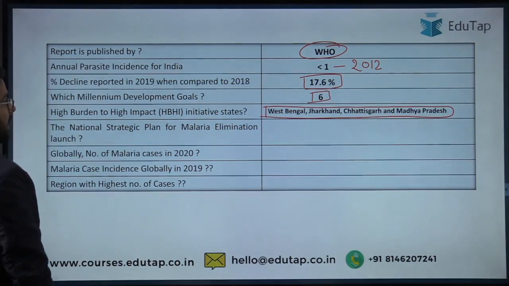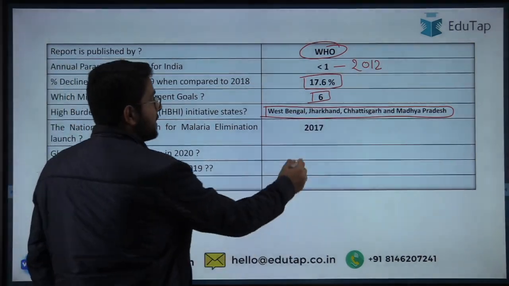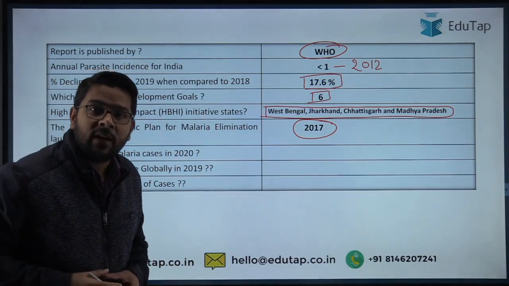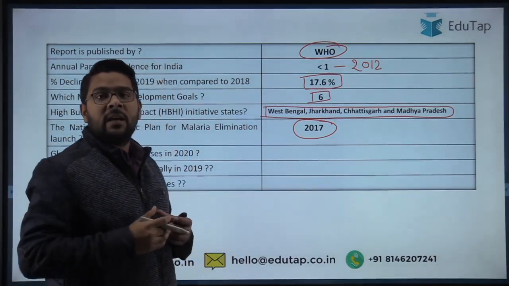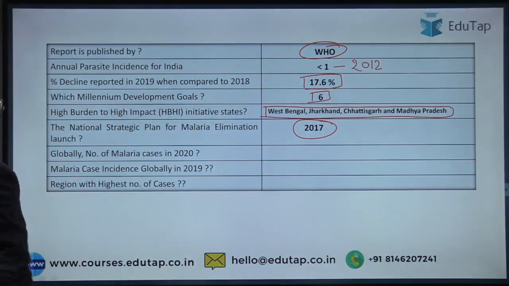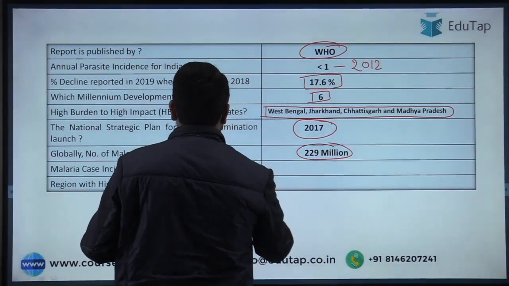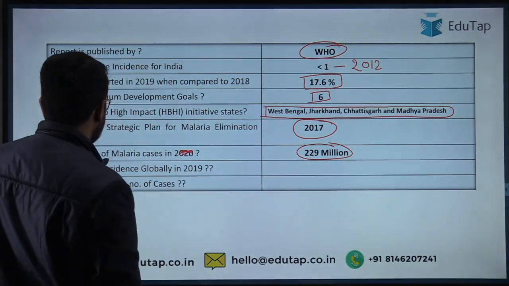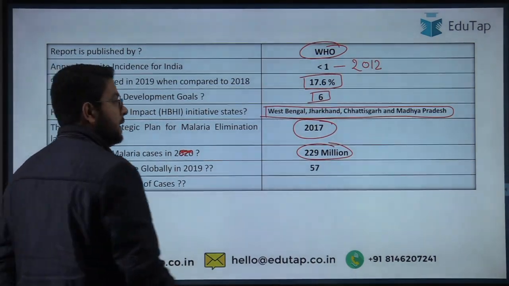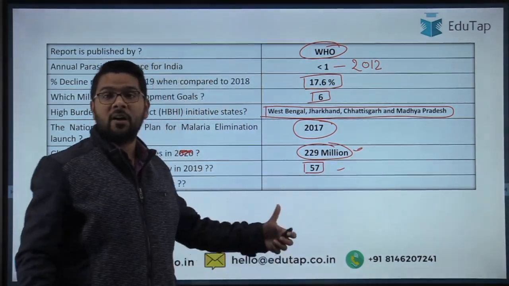That is the National Strategic Plan for Malaria Elimination was launched in which of the following year? The answer is 2017. And under this plan, what we are doing? We are providing the targets to different parts of the country they need to achieve in terms of eliminating the disease. Then globally, the number of malaria cases in 2020 is 229 million. Then the malaria cases incidence globally in the year 2019 is 57. Guys, these kind of questions can be asked in the phase 1 as well as phase 2 because it is part of the report.